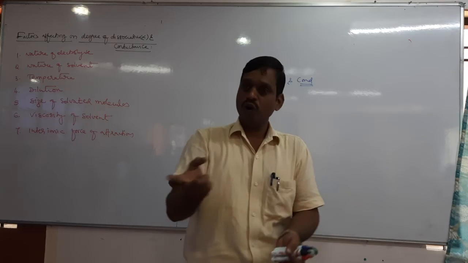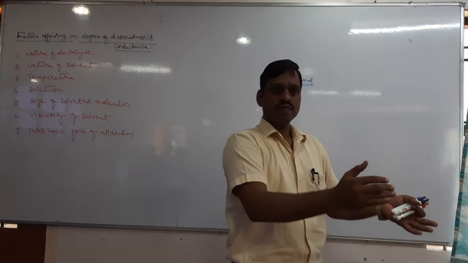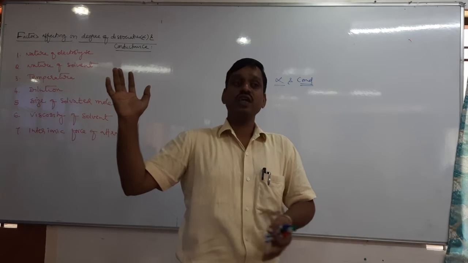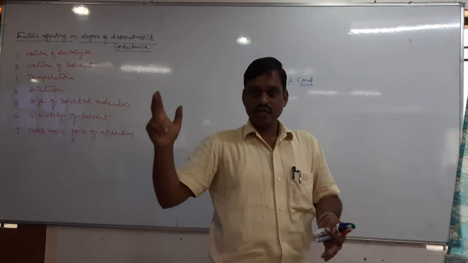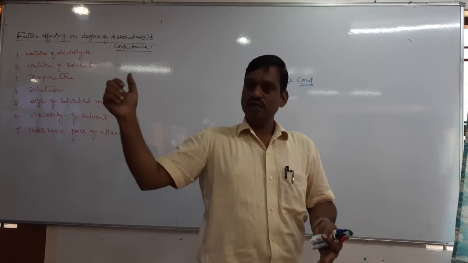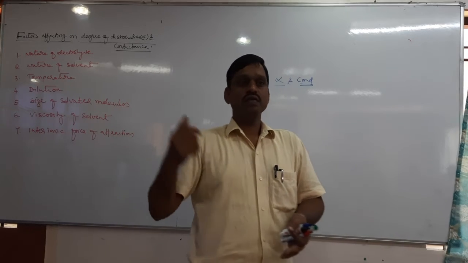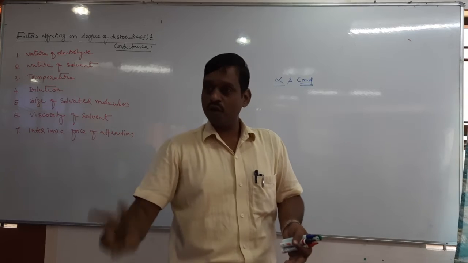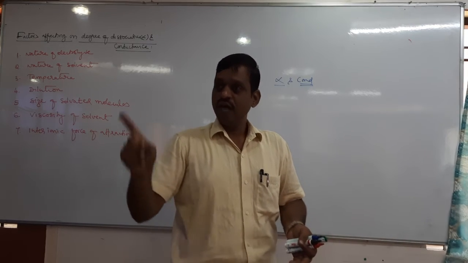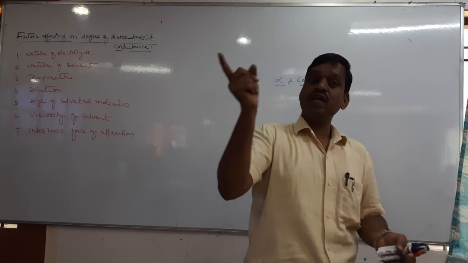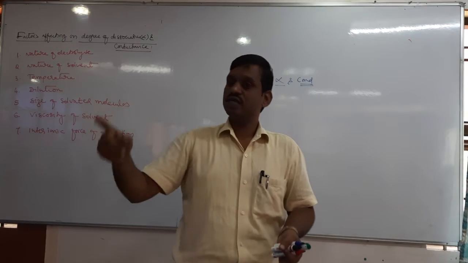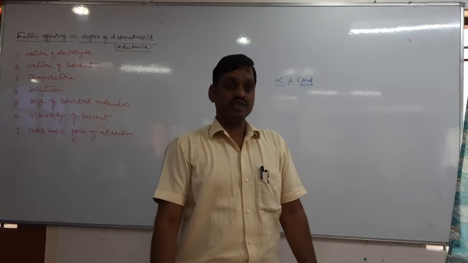There are two ions. One ion moves slowly, another ion moves very fast. Then which can conduct electricity? The ion which can move fast can carry the electric current more easily. Therefore, the conductance of any electrolyte depends on, one, the number of ions. As the number of ions increases, electric conductance increases. Second, as the velocity of ions increases, electric conductance also increases.